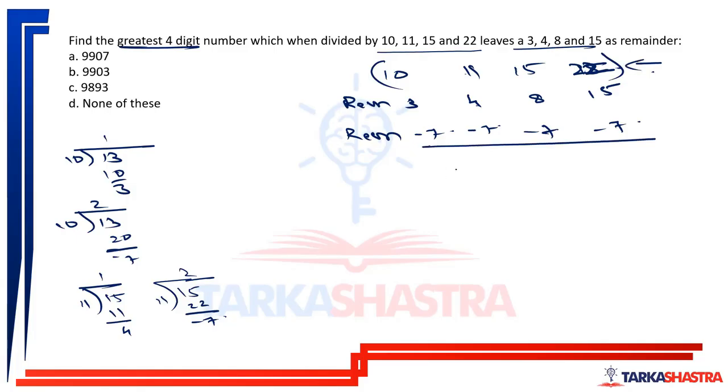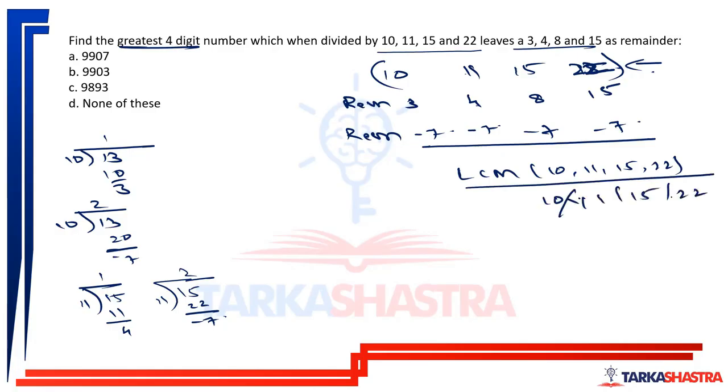So let us first find out the LCM of 10, 11, 15 and 22. This number will be divisible by 10, 11, 15 and 22. It is similar to the previous question.